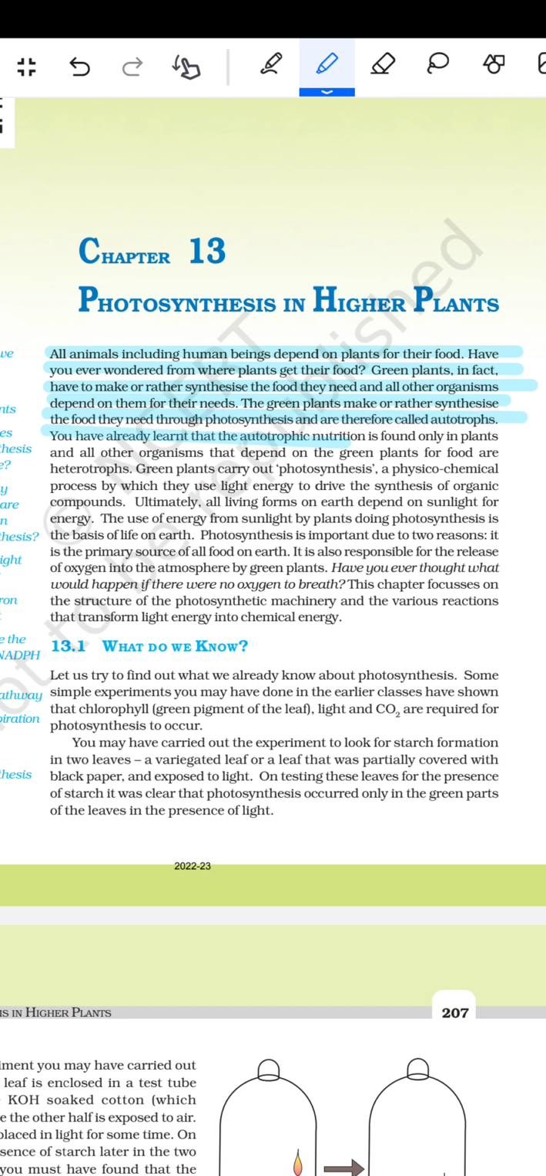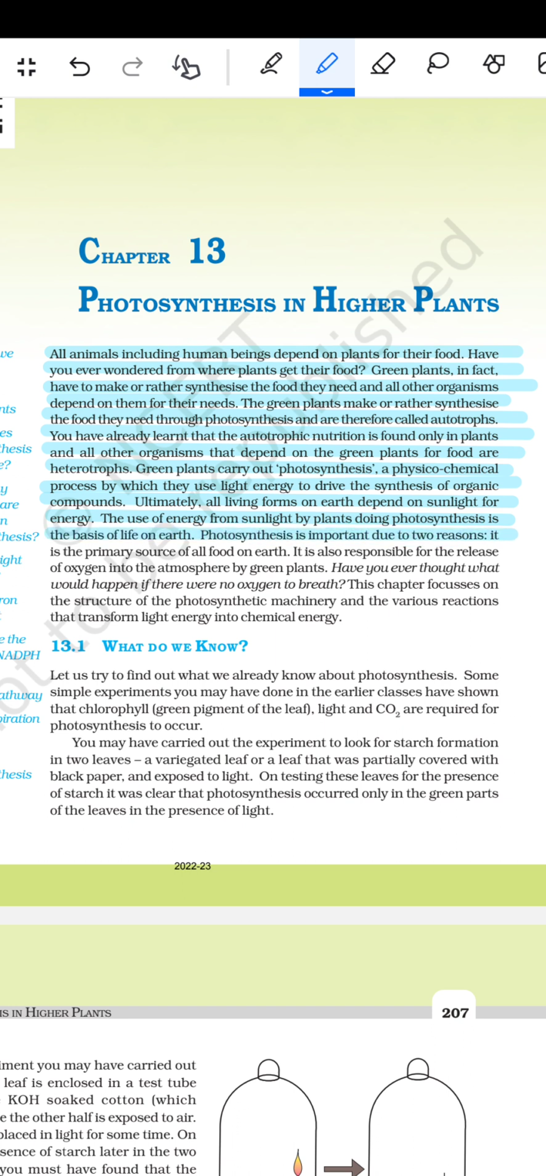We have already learned that autotrophic nutrition is found only in the plants, and all other organisms that depend on the green plants for food are heterotrophs. Green plants carry out photosynthesis, a physico-chemical process by which they use light energy to drive the synthesis of organic compounds. Ultimately, all living forms on the earth depend on sunlight for energy. The use of the energy from sunlight by doing photosynthesis is the basis of life on the earth.